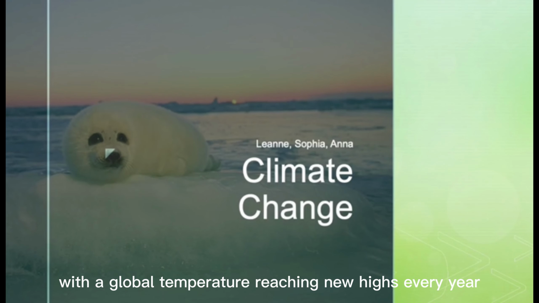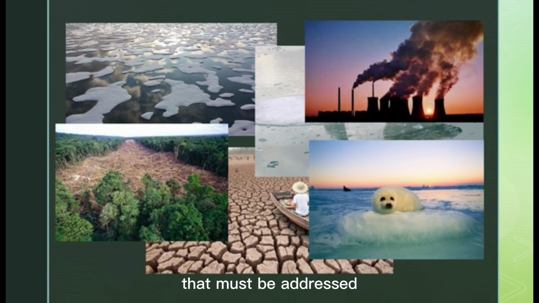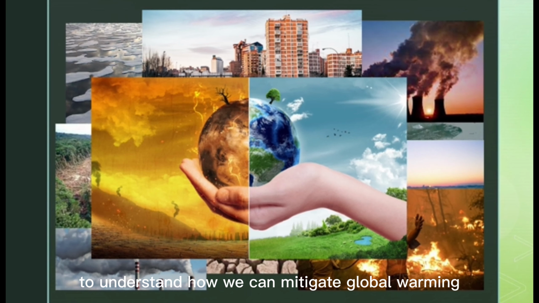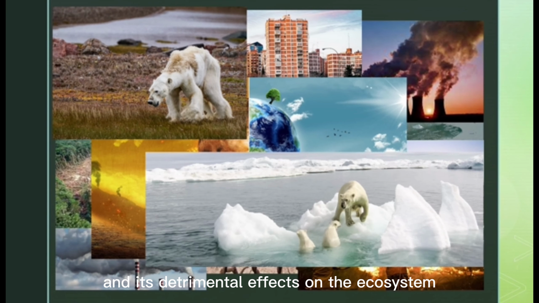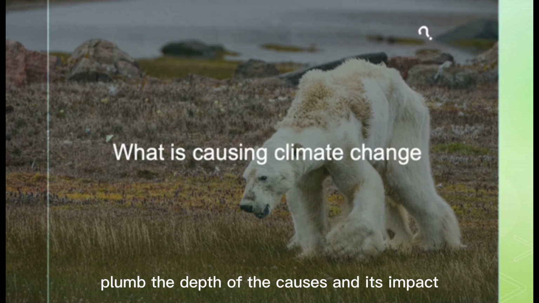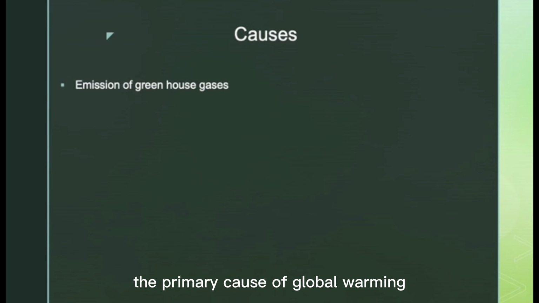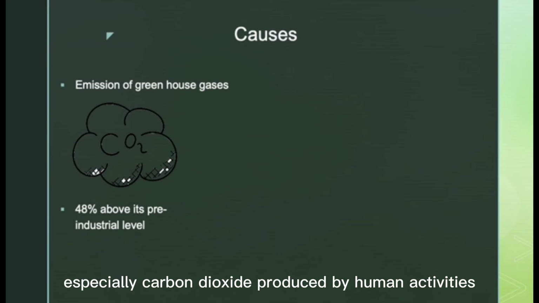With the global temperature reaching new highs every year, global warming is a detrimental global crisis that must be addressed. To understand how we can mitigate global warming and its detrimental effects on the ecosystem, let's first plumb the depth of the causes and its impact on biodiversity. The primary cause of global warming is the emission of greenhouse gases, especially carbon dioxide produced by human activities.